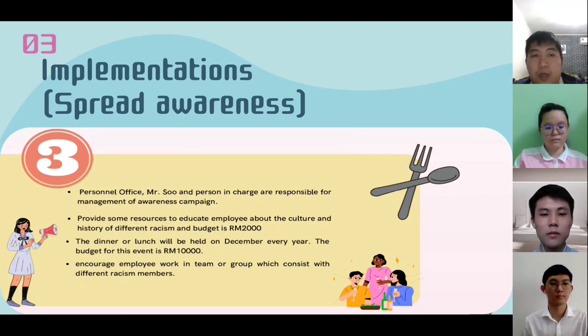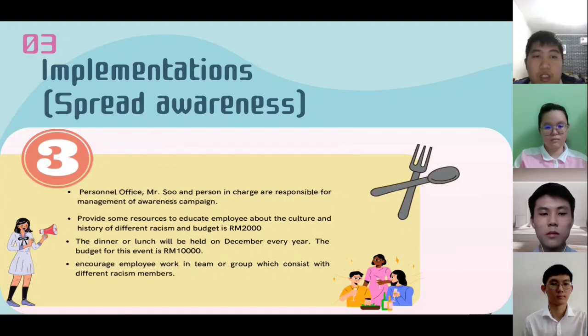The budget for the preparation of resources is about 2,000 ringgit. Besides that, the person in charge and Mr. Su will form a management team for dinner or lunch and decide the date and other details. The dinner or lunch will be held in December every year. The Human Resources Management team will be responsible for ensuring all the employees are invited to attend this event. The budget for dinner is about 10,000 ringgit. Thus, the management team needs to use the money efficiently.